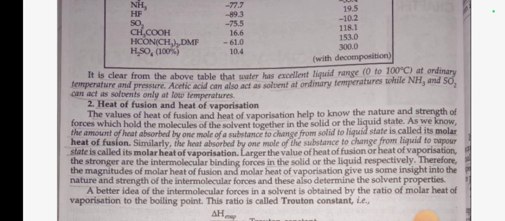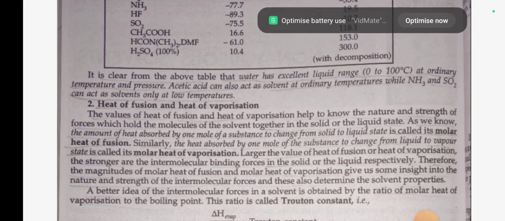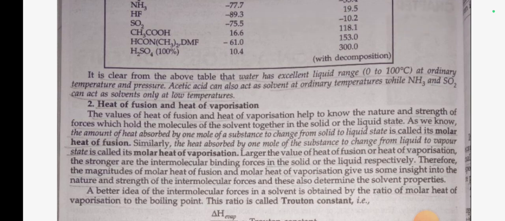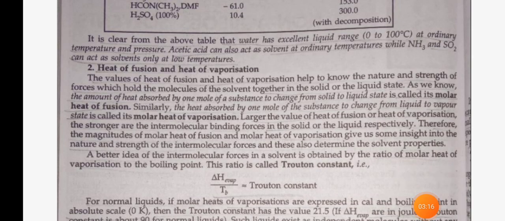Number 2. Heat of fusion and heat of vaporization. The values of heat of fusion and heat of vaporization help to know the nature and strength of forces which hold the molecules of the solvent together in the solid or liquid state. As we know, the amount of heat absorbed by 1 mole of a substance to change from solid to liquid state is called its molar heat of fusion. Similarly, the heat absorbed by 1 mole of a substance to change from liquid to vapor state is called its molar heat of vaporization. The larger the value of heat of fusion or heat of vaporization, the stronger are the intermolecular binding forces in the solid or the liquid respectively.